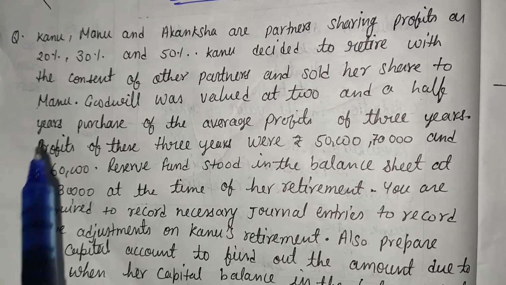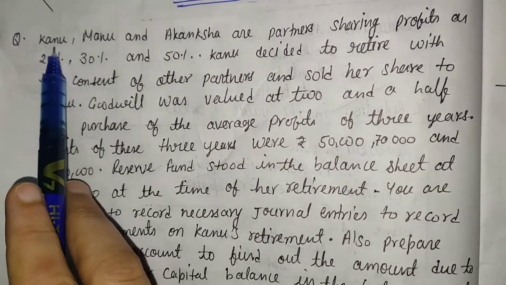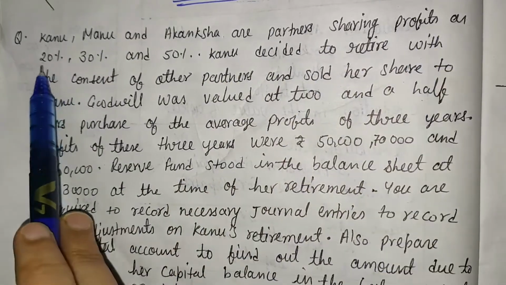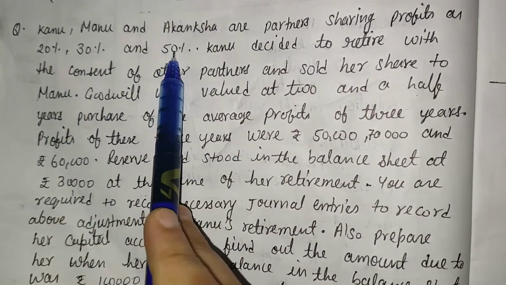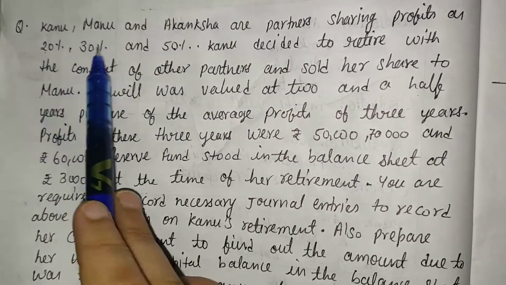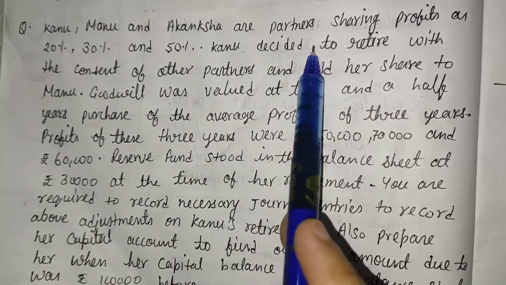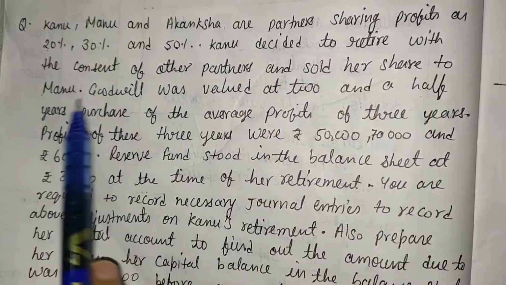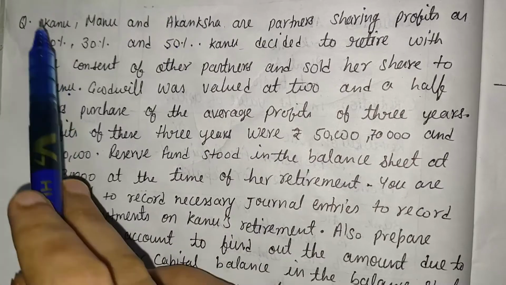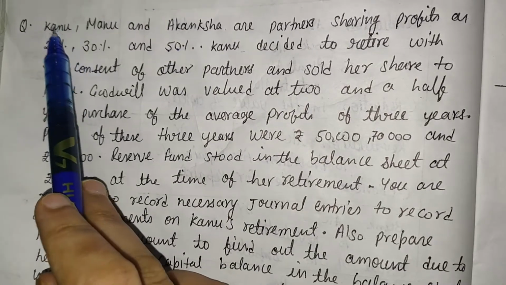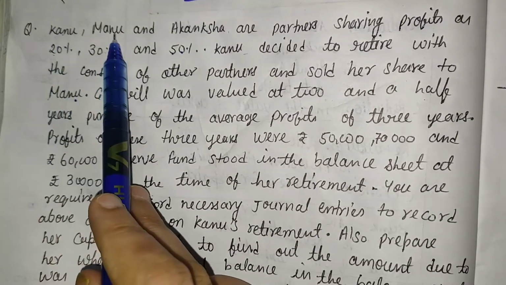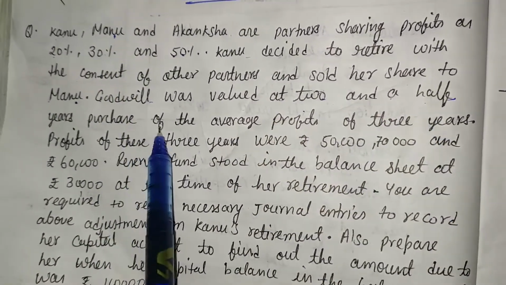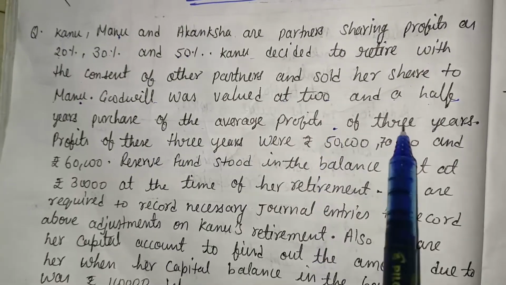Here is one more question that is very important. Kanu, Manu and Akansha are partners sharing profit as 20%, 30% and 50%. It means 2:3:5. Kanu decided to retire with the consent of the other partners and sold her share to Manu. It means in this the retiring partner is Kanu, and Kanu sold her whole share to Manu. Goodwill was valued at 2.5 years' purchase of the average profit of 3 years.